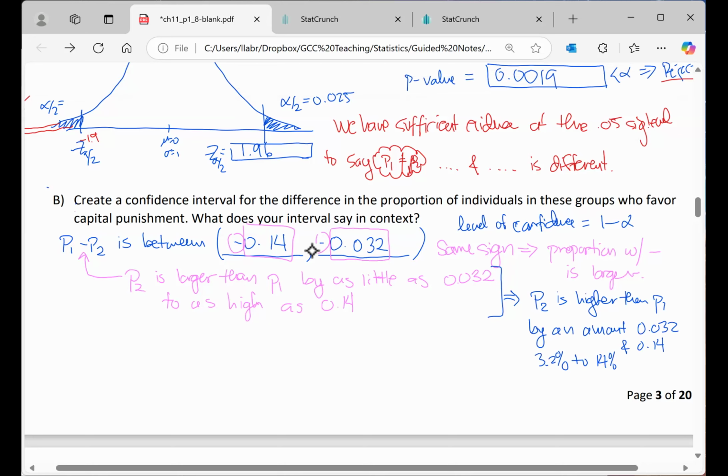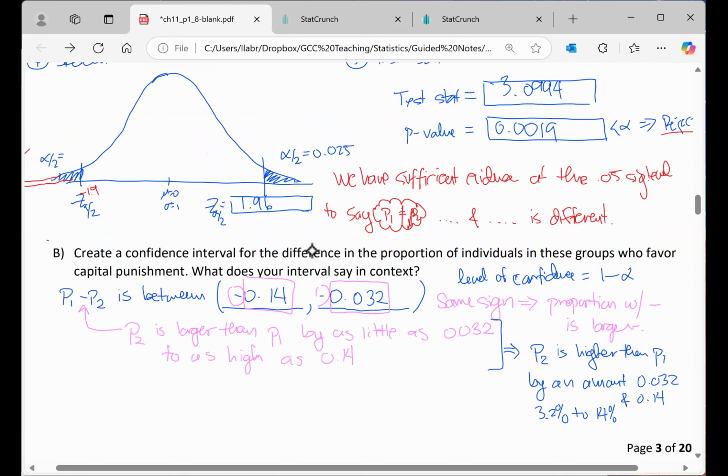Okay, so this is what the interval says in context. Well, not quite in context because I'm still using P1 and P2. To actually answer this in context, you would replace P1 and P2 with what those parameters mean. All right, this example is kind of lengthy, so I'll stop here. And this shows you how we are now getting information between these two proportions.